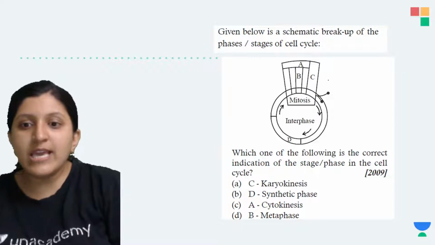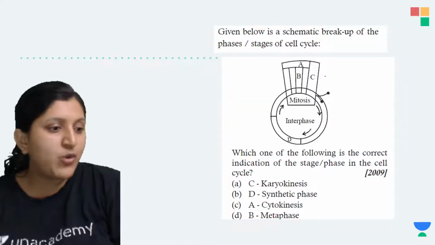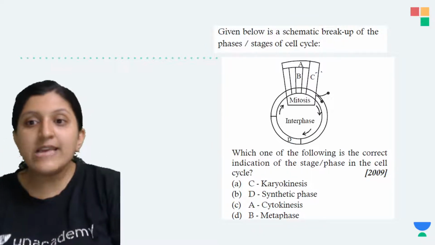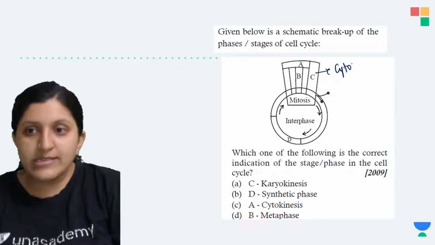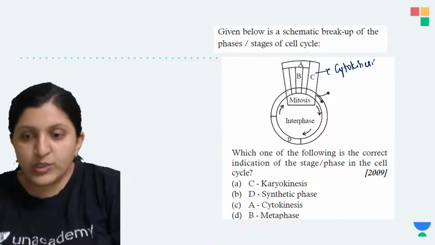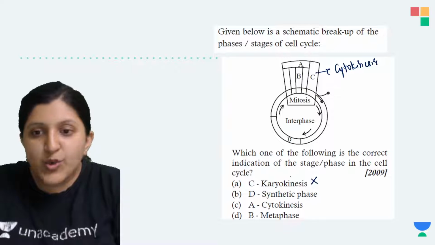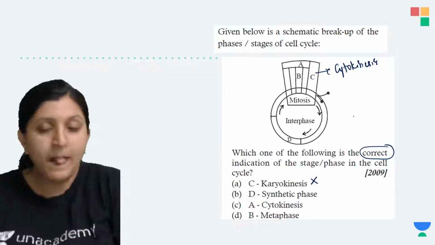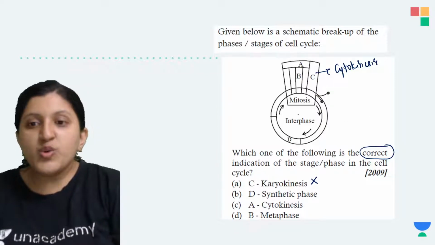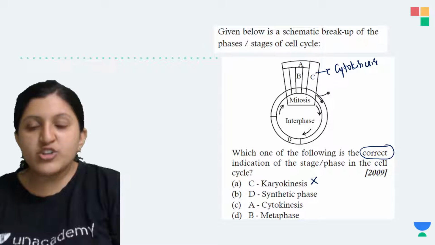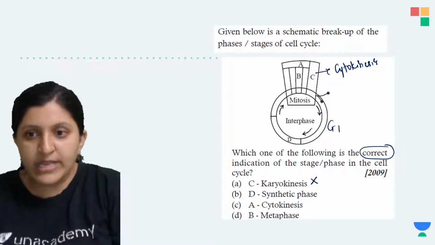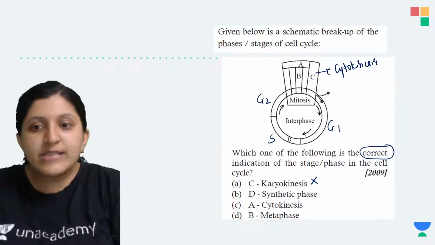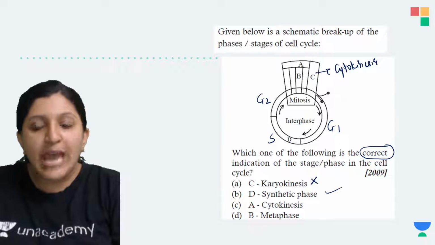Now C, they are saying that this one is karyokinesis, which is wrong. Is this C karyokinesis? C is actually cytokinesis. That means this is wrong. You need to identify the correct one. Then D is the synthesis phase. Now you know this one is G1 phase, this is S phase, and this is G2 phase. So D is mentioned as a synthesis phase, which can be correct.